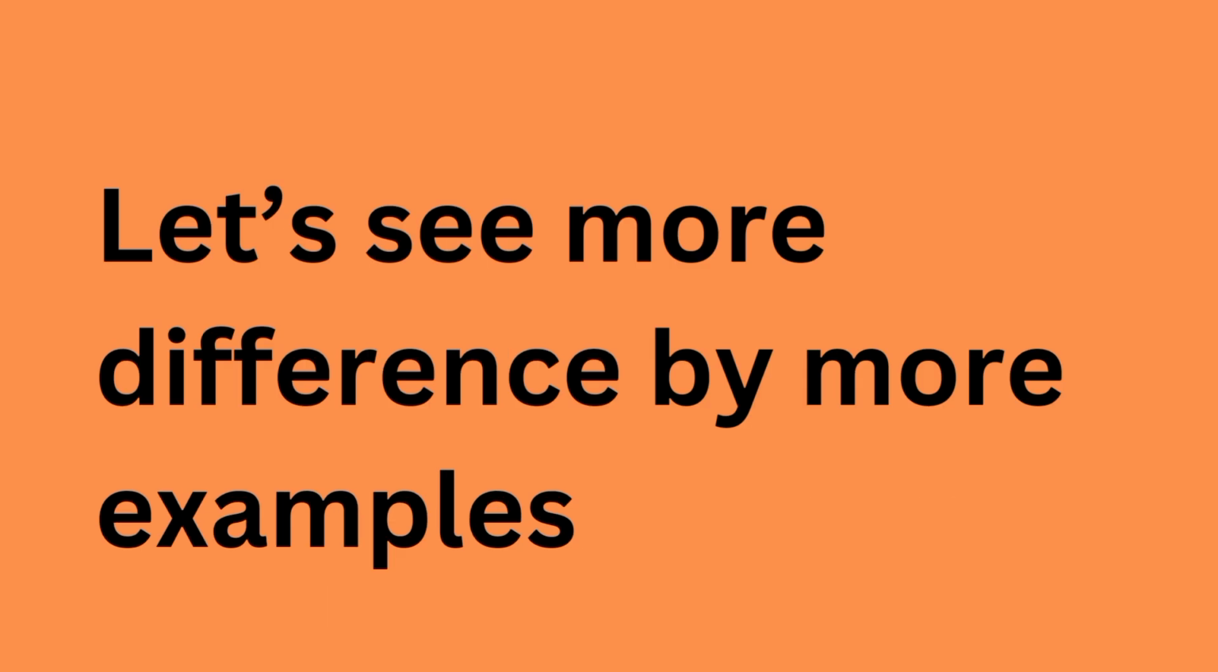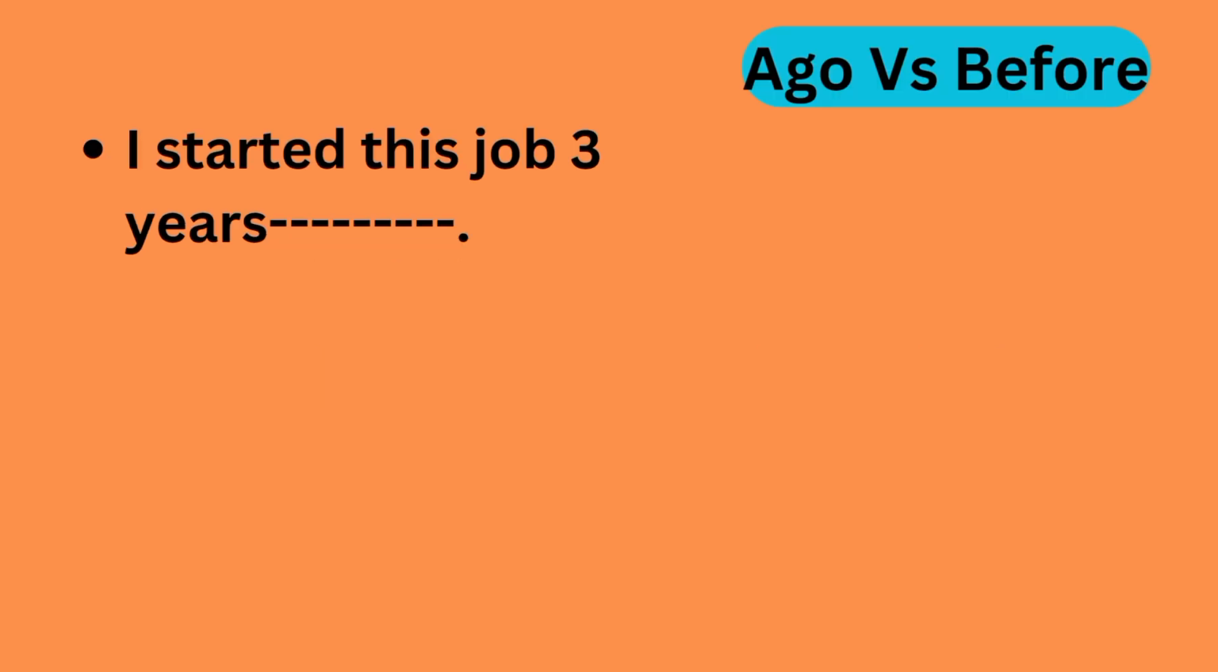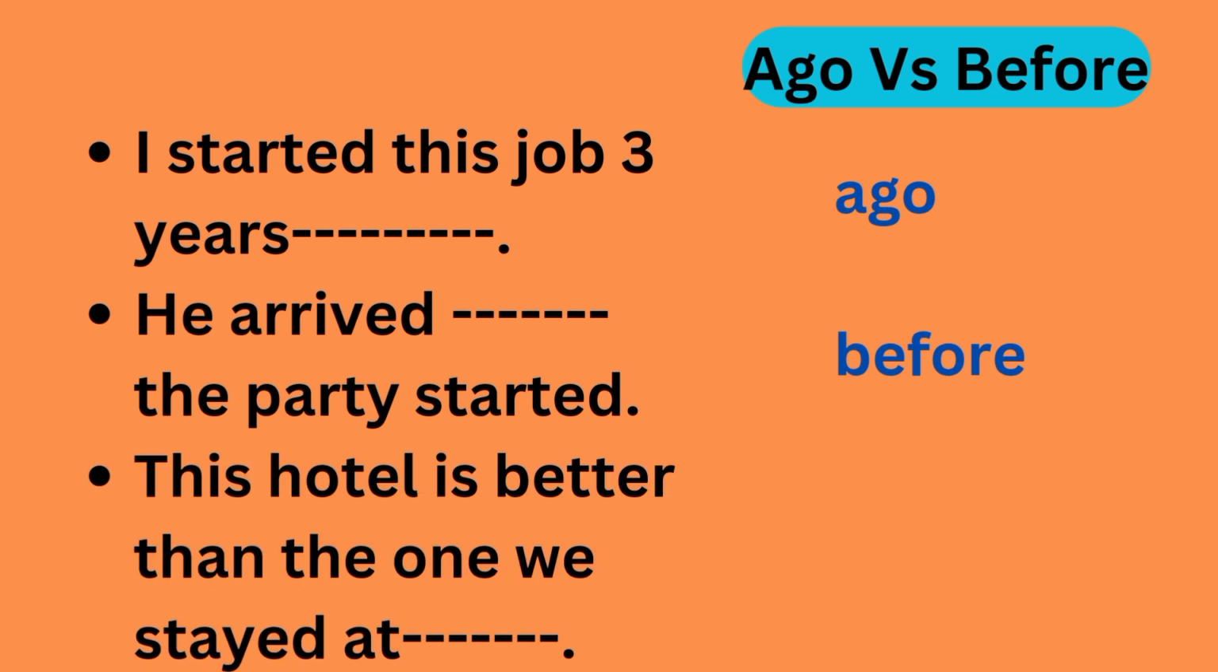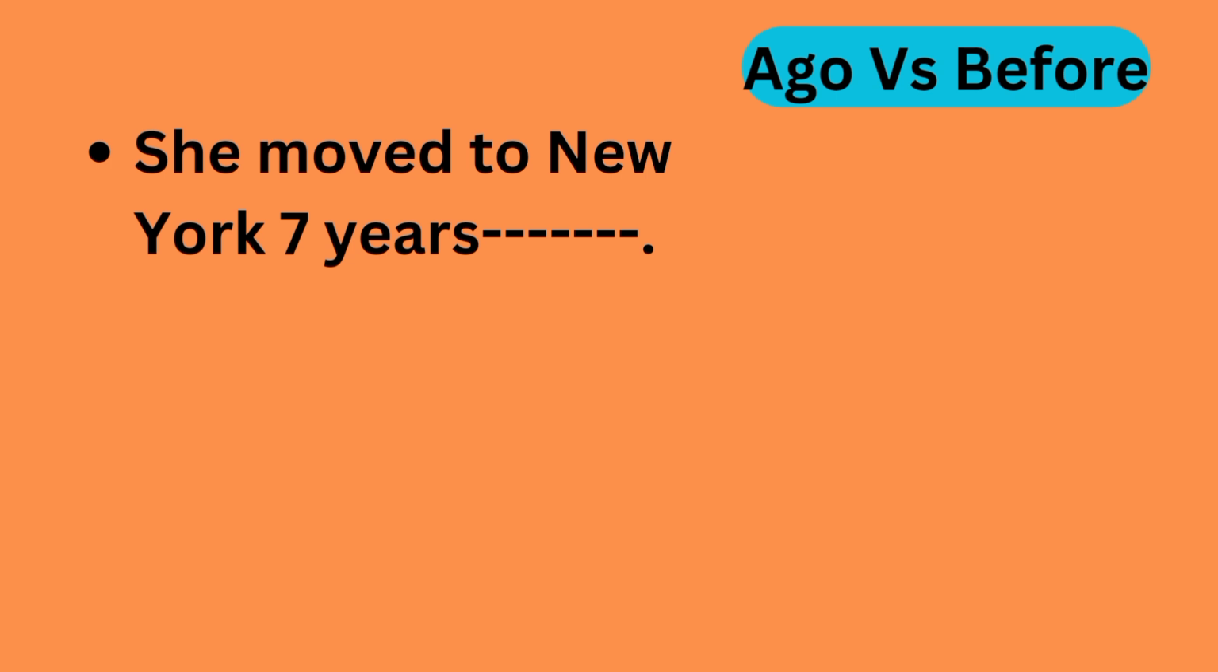Let's see more difference by more examples. I started this job 3 years ago. He arrived before the party started. This hotel is better than the one we stayed at before. She moved to New York 7 years ago.